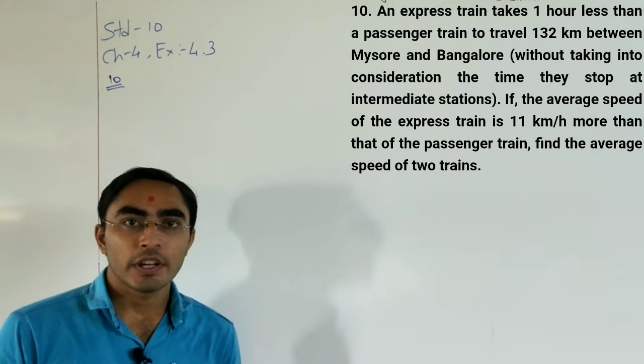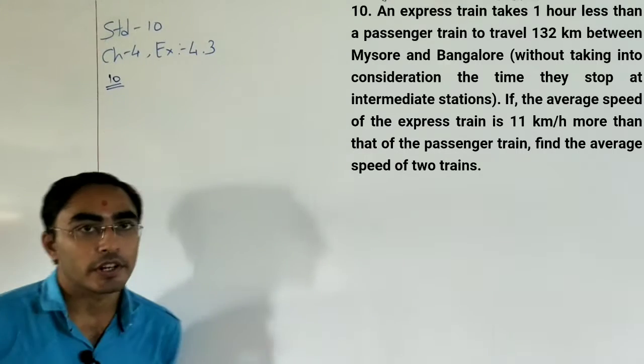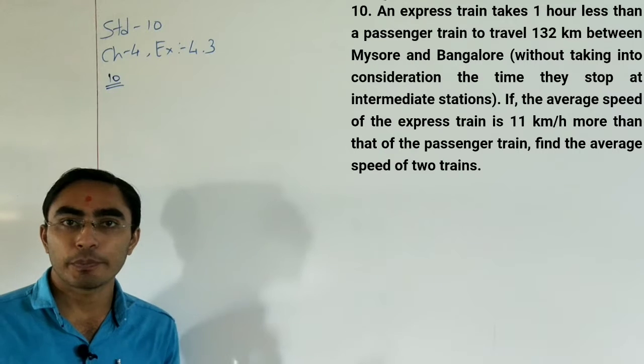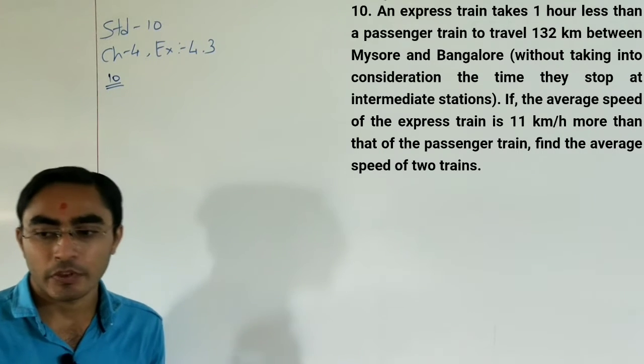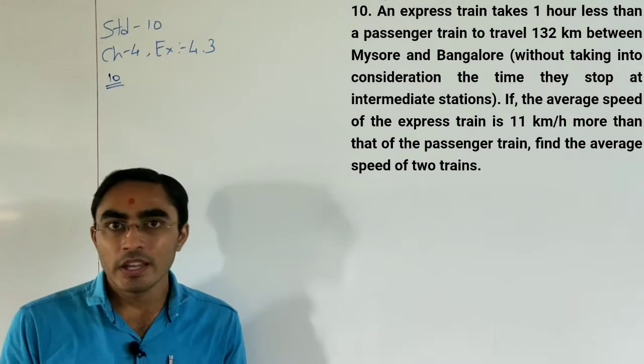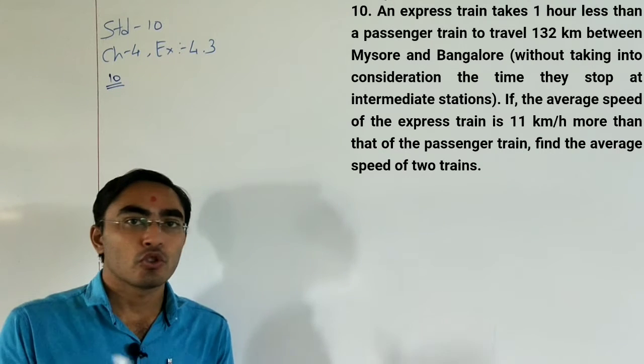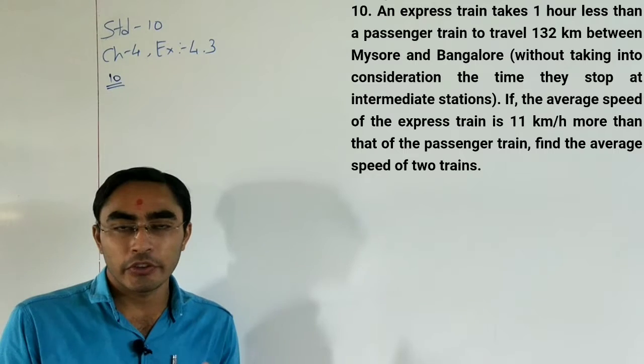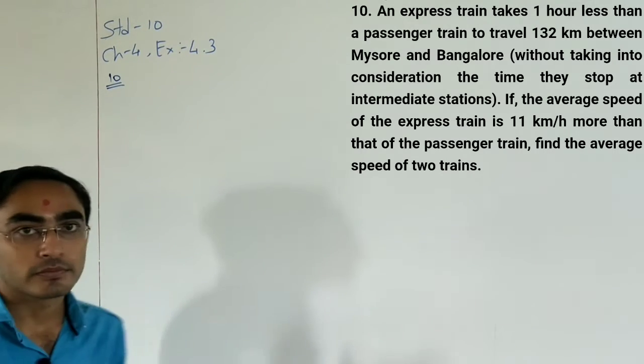So we need to find the average speed of both trains: the passenger train and the express train. One thing is common in both cases: distance. Distance is fixed, 132 km.